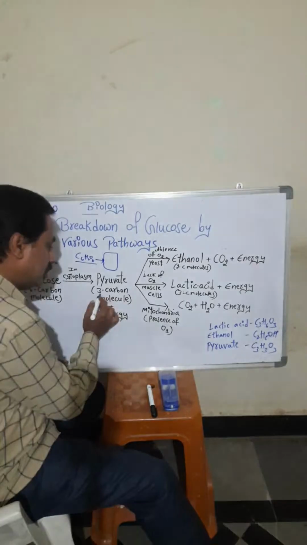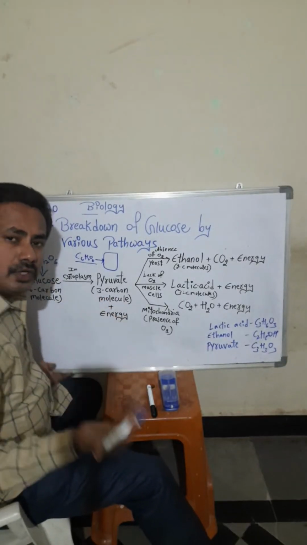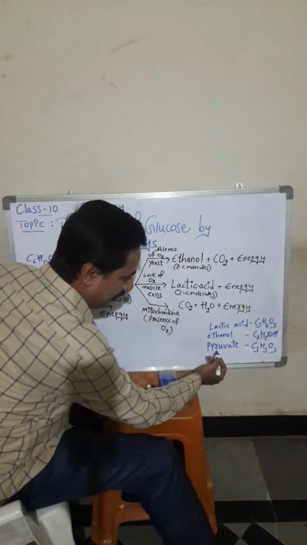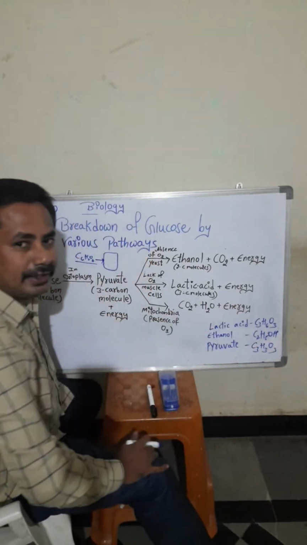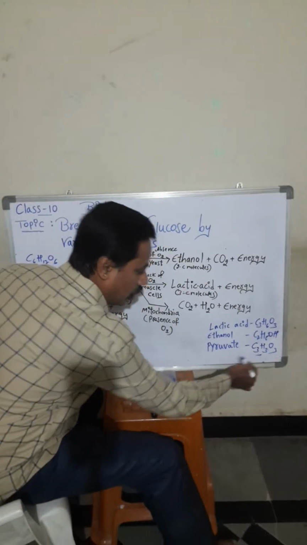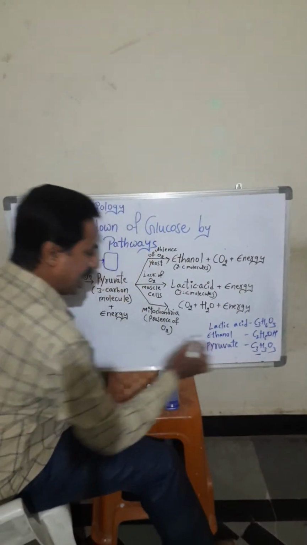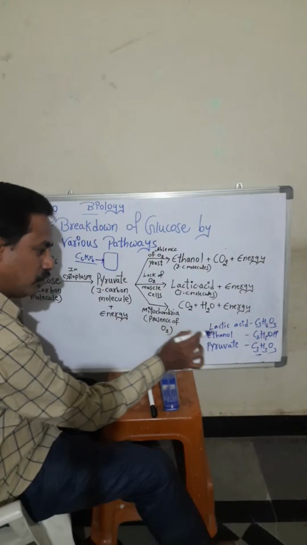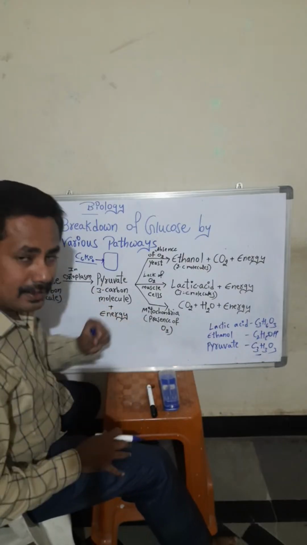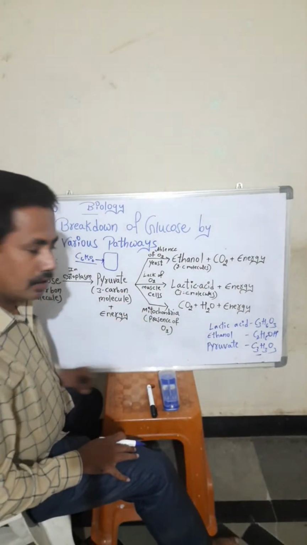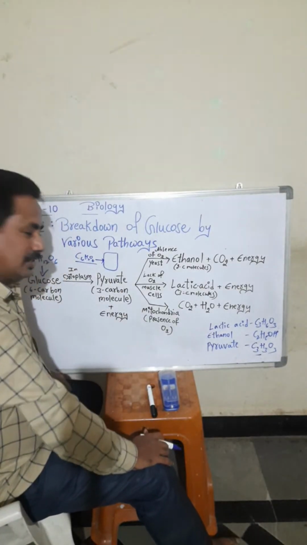One pyruvate has 3 carbon molecules. What is the formula of pyruvate? C3H3O3. C3 means 3 carbon molecules, and a little amount of energy is released, students.